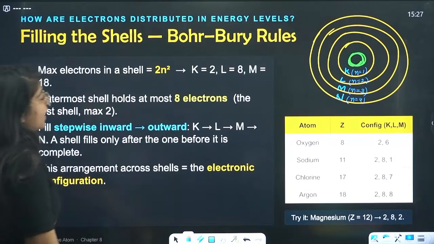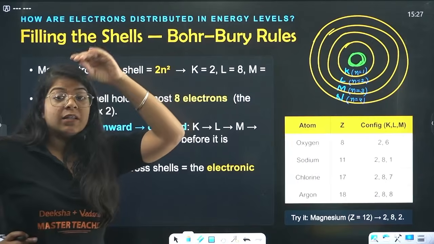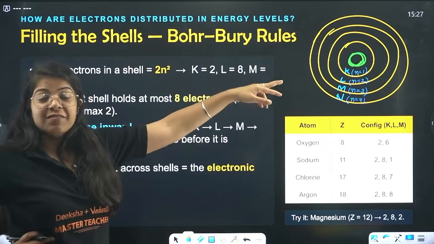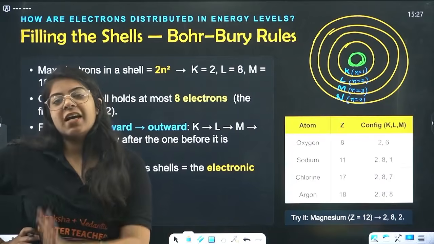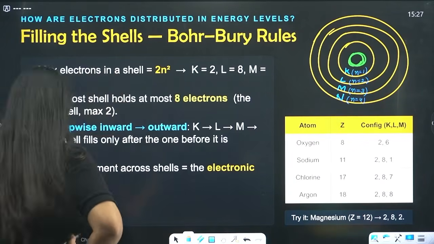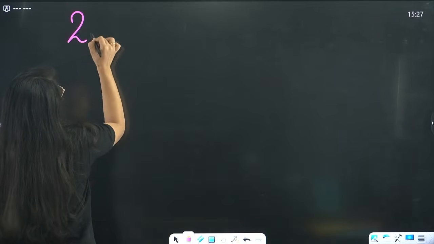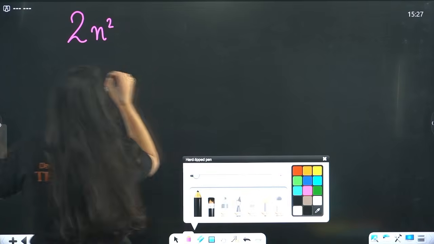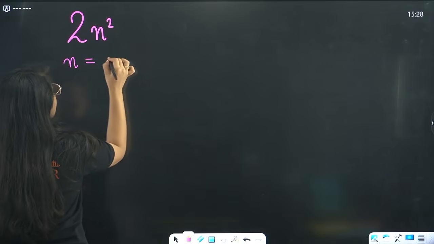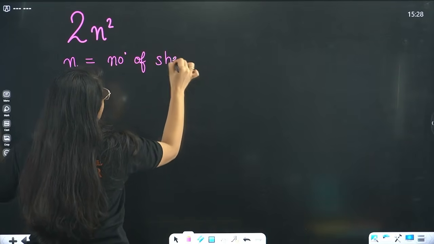Now, why am I telling you all this? This is Bohr-Bury rules. Bohr, the one who told that these shells are fixed, also told how many electrons are there in these shells. He gave a formula, 2n square, where n is the number of the shell.